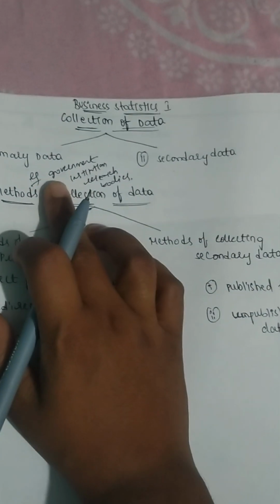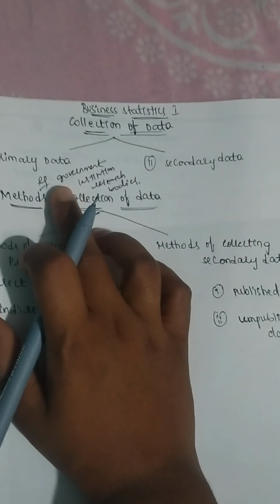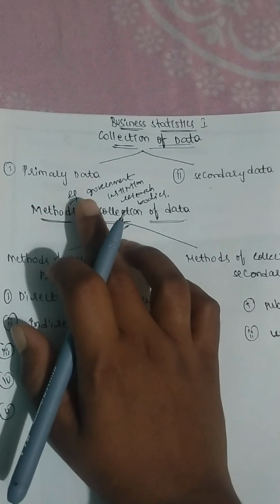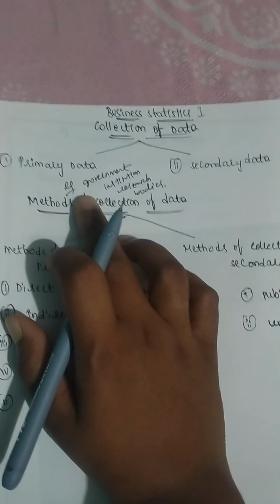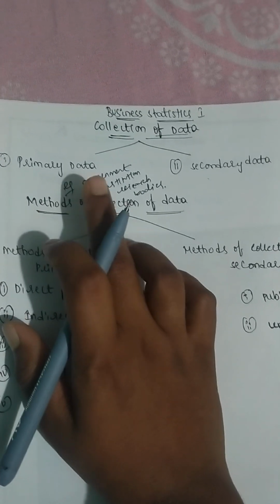That means the data which we collect for the first time, and which is original in character.